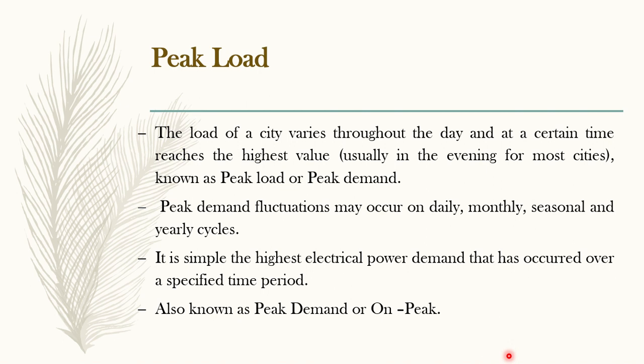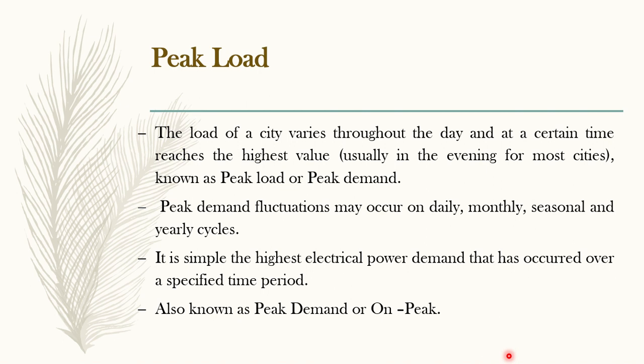The highest value of electrical power demand is called peak load. This is for a particular time period. That time period can be a day, a month, or a year. In any specified time period, the maximum or highest power demand is called peak load or peak demand.